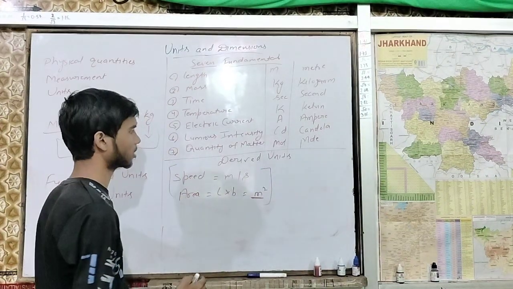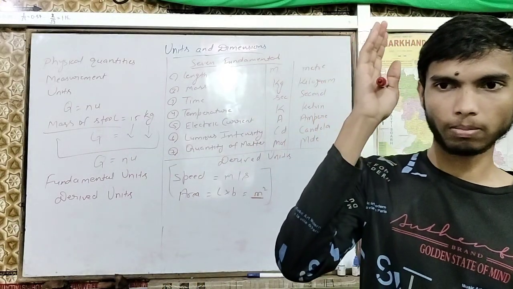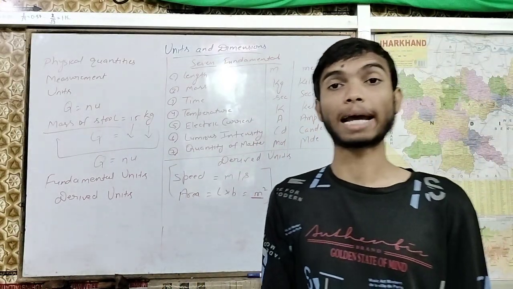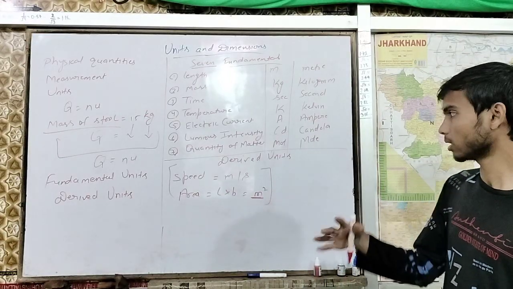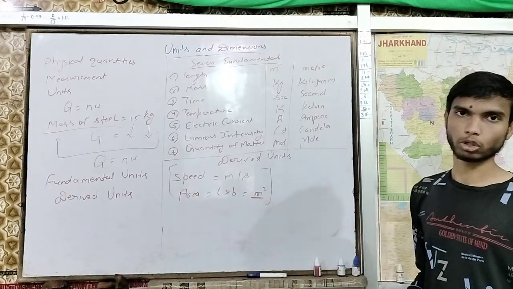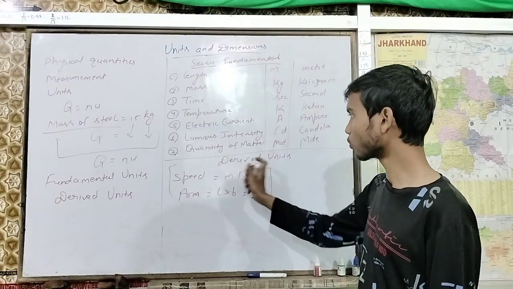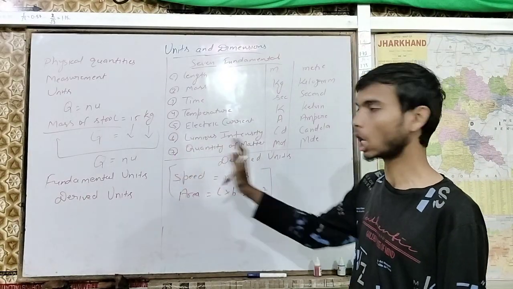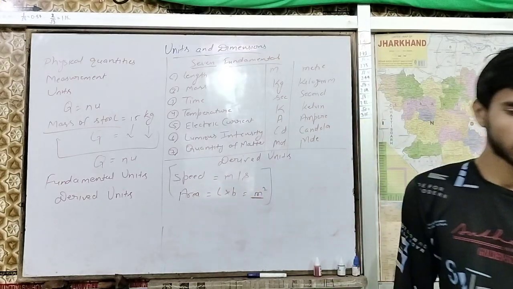We will see these derived units when we discuss dimensions. There we will see more derived units. Right now, just understand what derived units are and how to derive them.